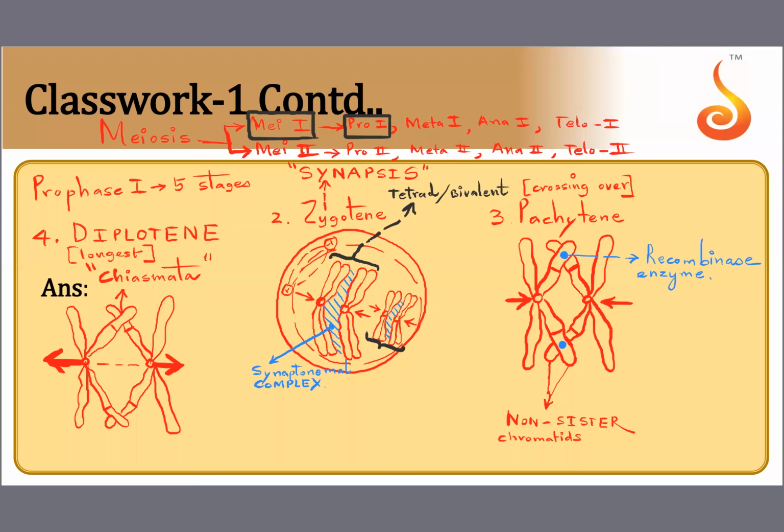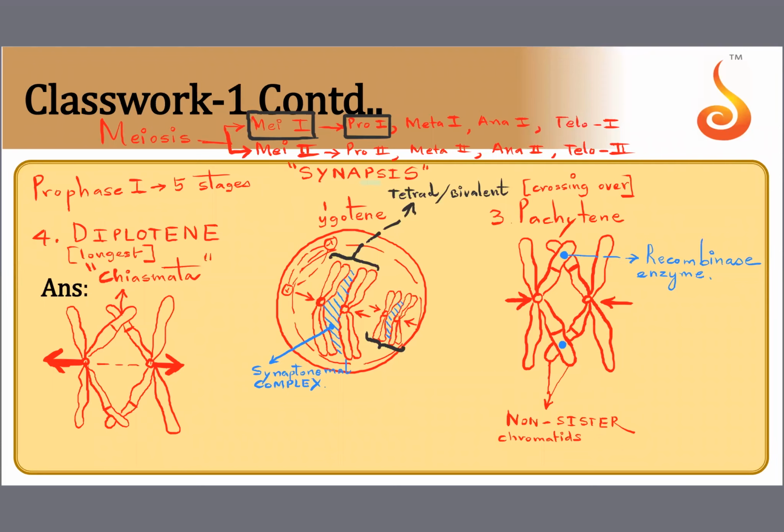So this is what happens in diplotene. Repulsion happens. Where did attraction happen? Attraction happened in zygotene. They came together. Now they are moving away from each other. That repulsion is happening during diplotene.